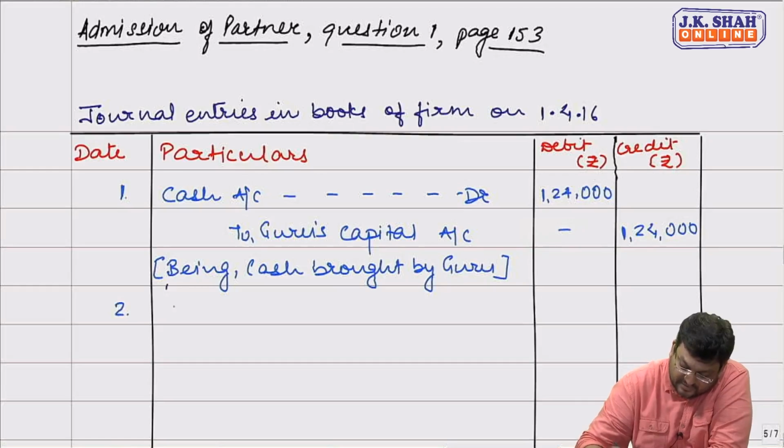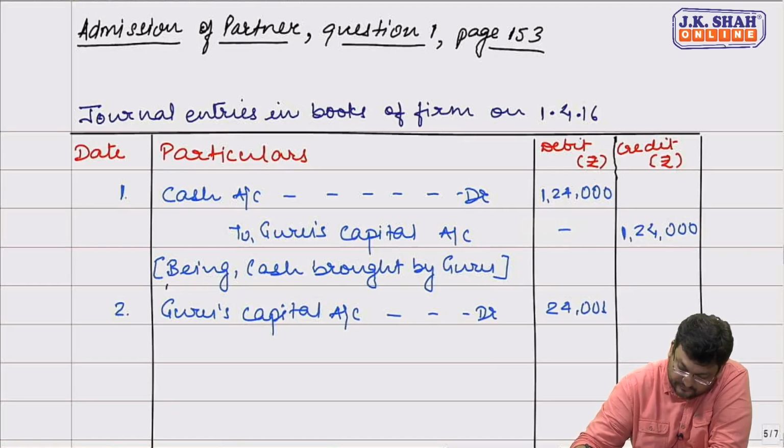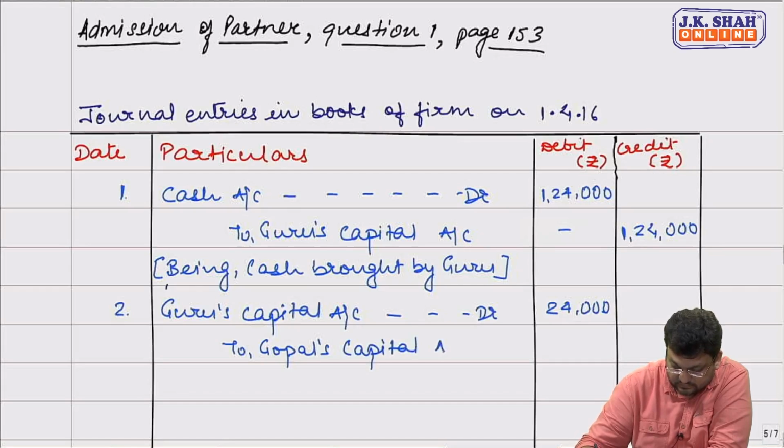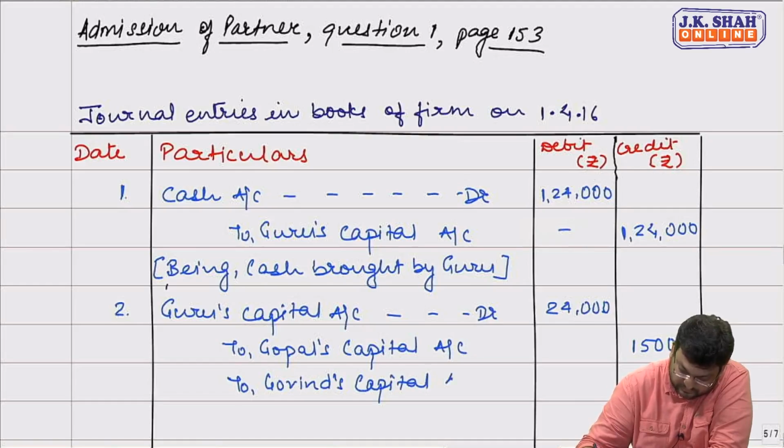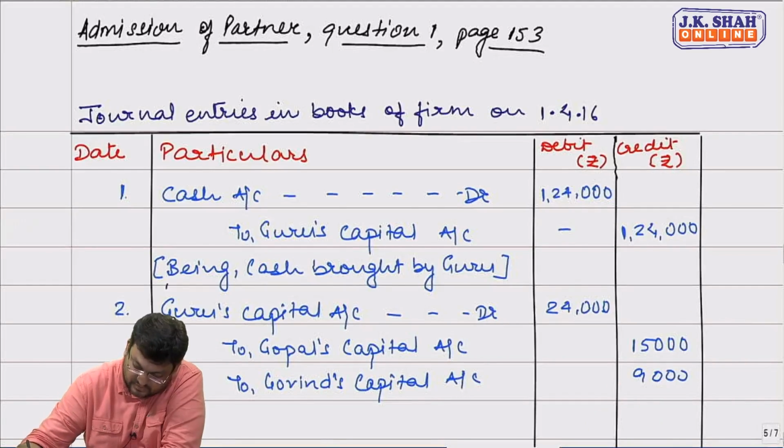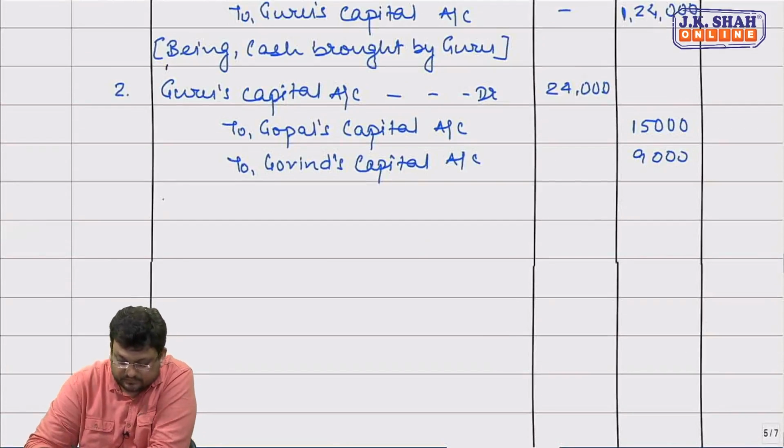For goodwill now, what should be the entry? Sir, for goodwill, entry will be Guru's capital account debit 24,000 to Gopal's capital 15,000 to Govind's capital 9,000, sir. Correct. Being treatment for goodwill.